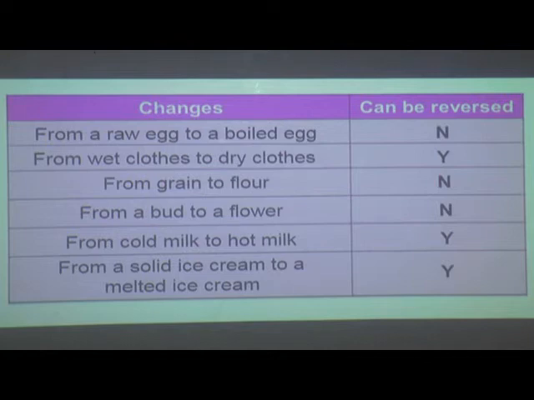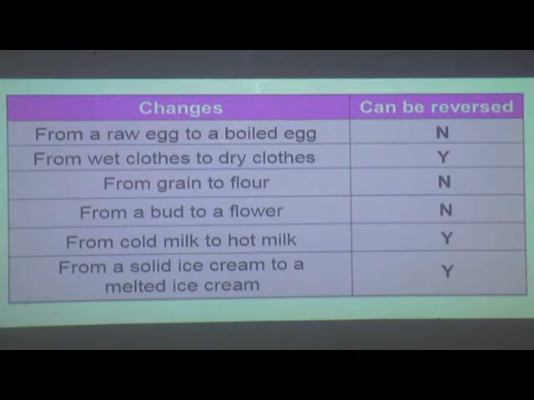Now the last question, that is ripening of a fruit. Can the ripening of a fruit be reversed? No, it cannot be reversed. Okay.